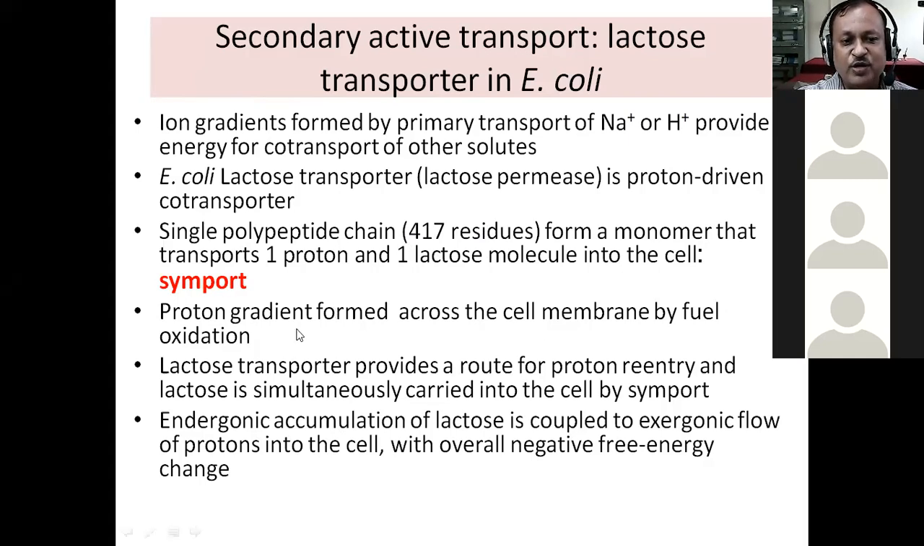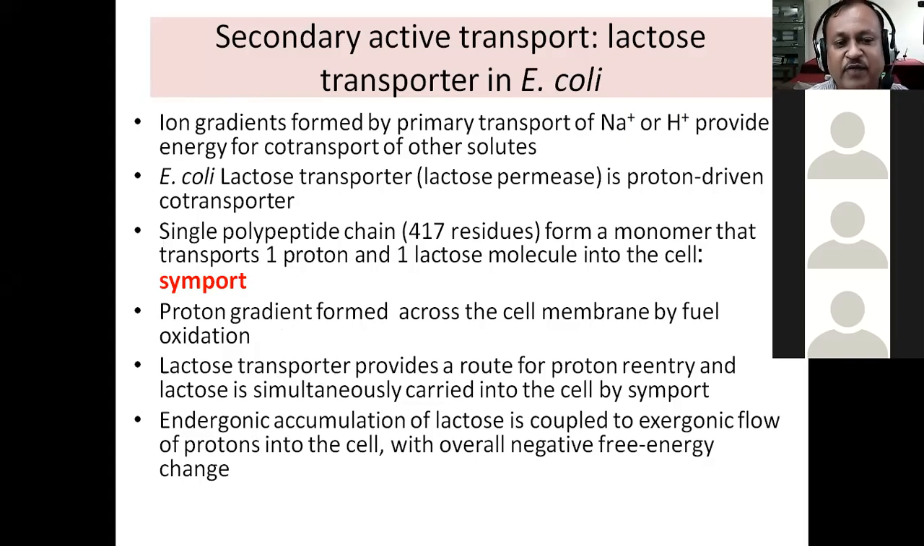Okay, now how is this proton gradient formed? Proton gradient is formed by the oxidation of different substrate molecules. We have already seen that earlier, isn't it? So the proton gradient is there across the membrane, and then this proton will come inside through the lactose transporter. Okay, so proton gradient is formed by what is called as the primary active transport.